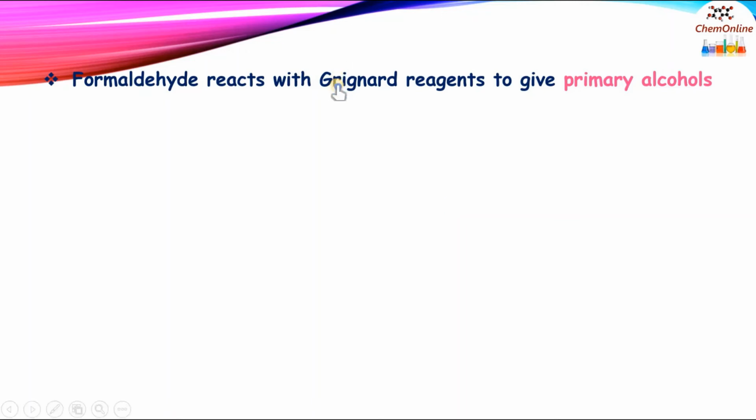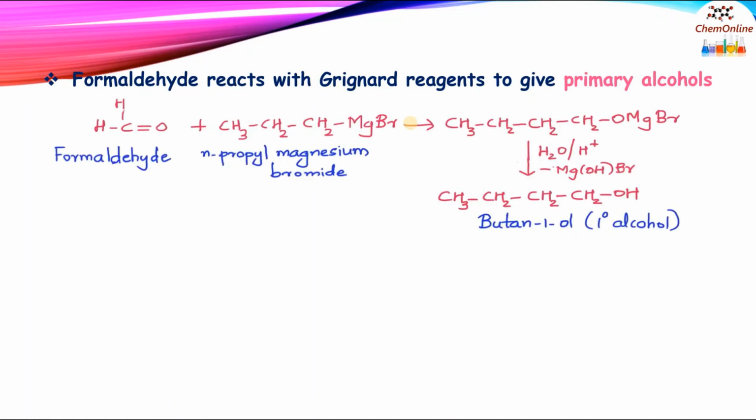For example, formaldehyde reacts with Grignard reagents to give primary alcohols. HCHO plus n-propyl magnesium bromide will give an adduct. This on hydrolysis gives CH3CH2CH2CH2OH, that is 1-butanol, which is a primary alcohol.